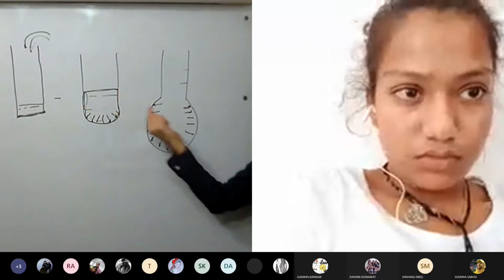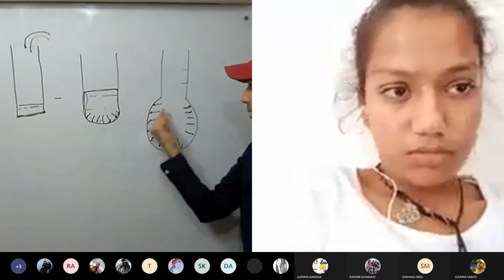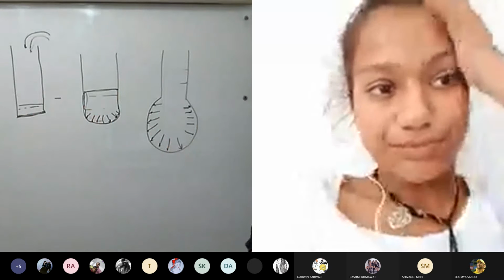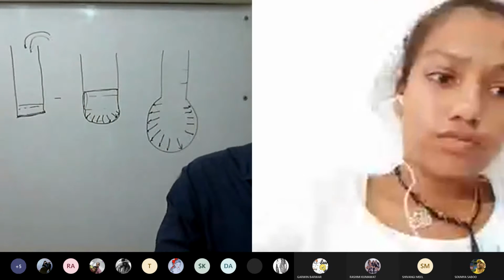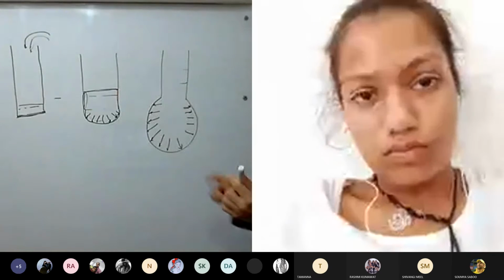So by this experiment, we can show that liquid exerts pressure. Liquid exerts pressure. This is clear. This is the first experiment. Now there is one more experiment.